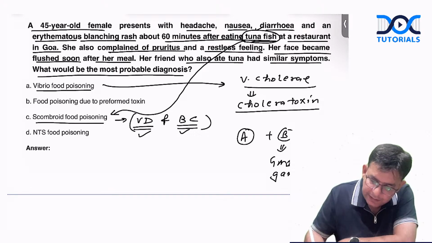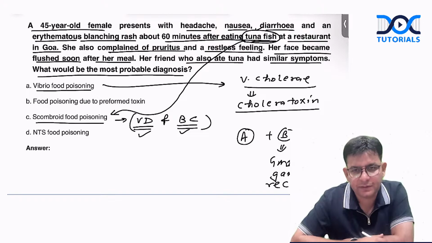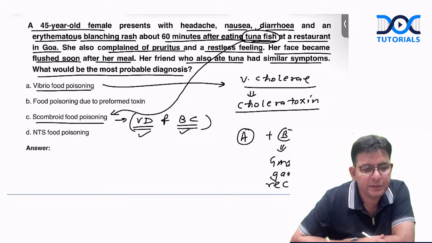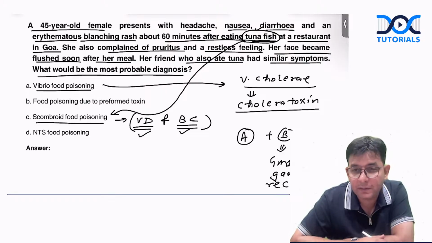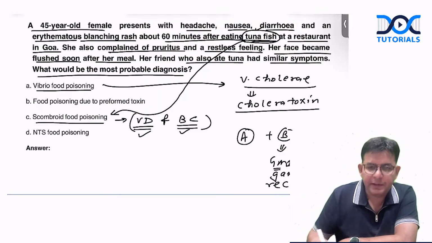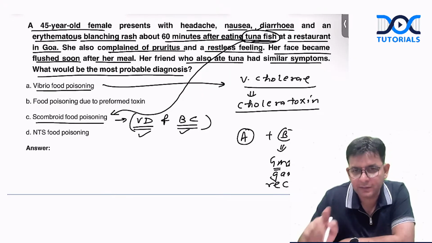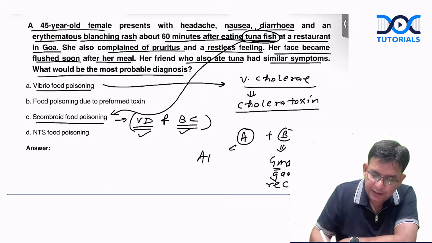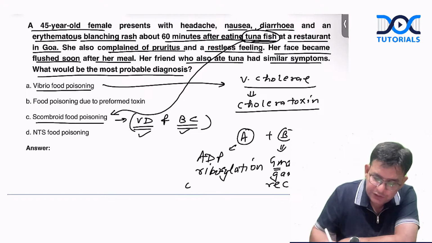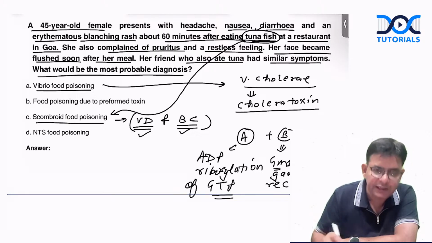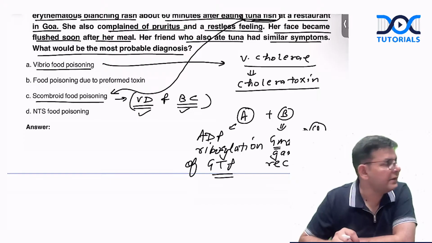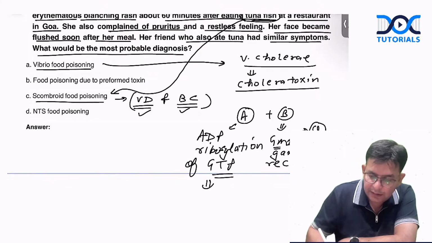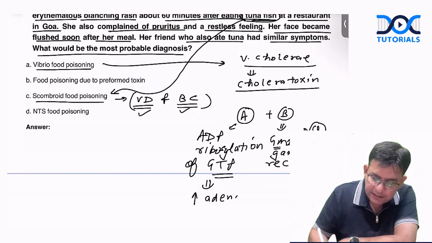GM1 ganglioside receptors. It binds to what, guys? GM1 ganglioside receptors. One of the NEET PG questions only, this one. Then it binds to which one? GM1, GM2, GM3, GM4. The answer is GM1. How to remember? The general manager of a company is number one position, and it happens to those only. So remember like that. Okay. A does what? A does ADP ribosylation. And ADP ribosylation of what? Of G proteins. That is G proteins. And this particular one leads to what? This particular leads to increase adenylate cyclase activity.